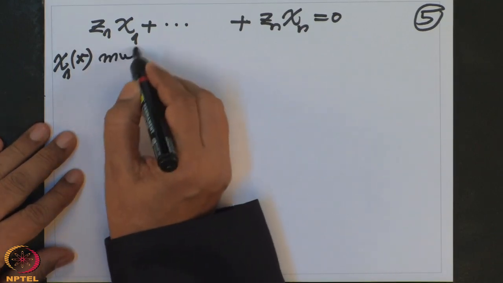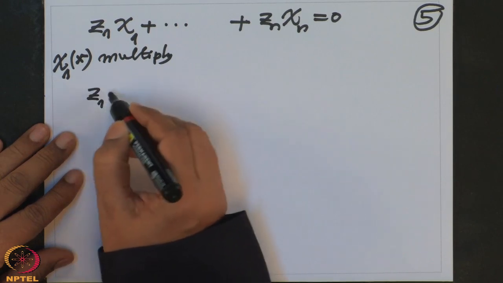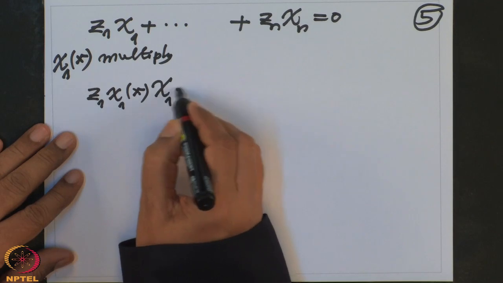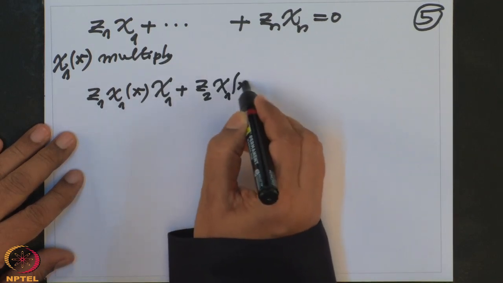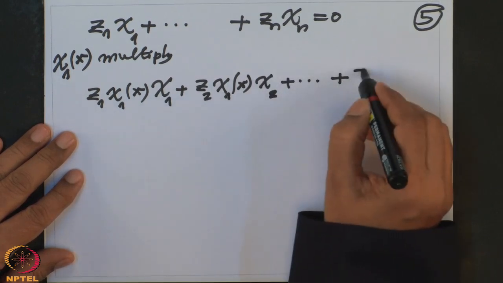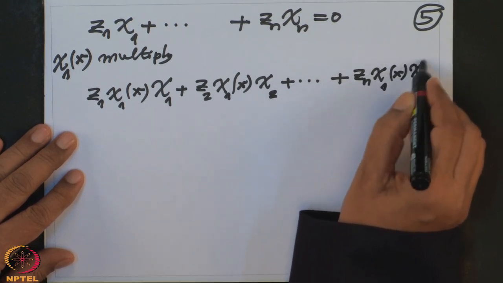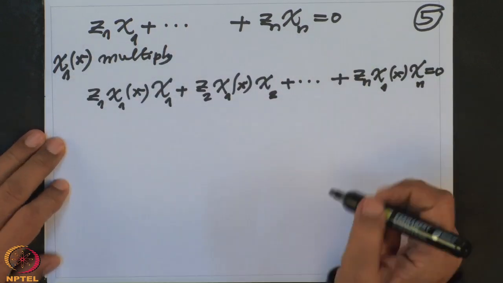Then we will get z1 chi1(x) chi1 plus z2 chi1(x) chi2 etc. zn chi1(x) chi-n. This is still 0 because we have multiplied this equation by chi1(x).